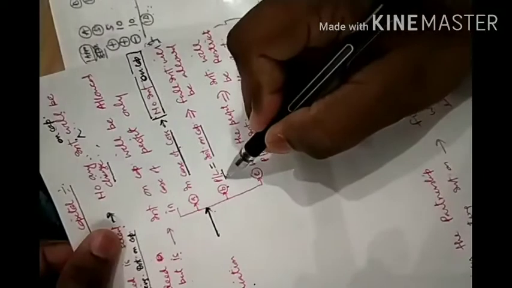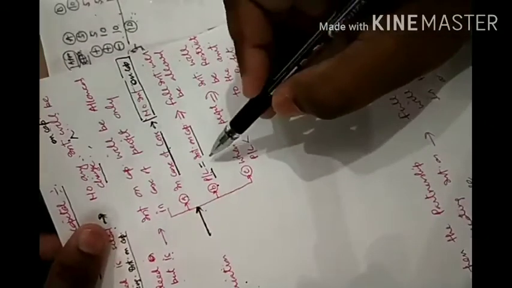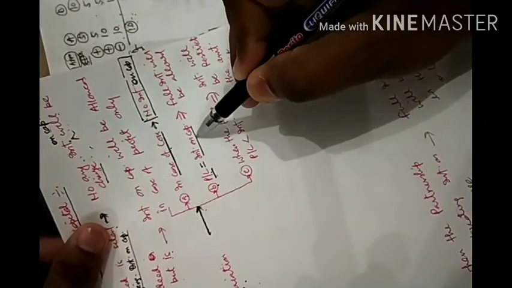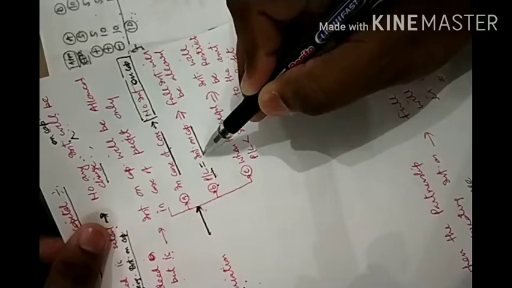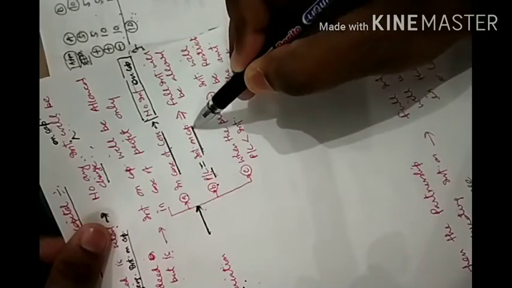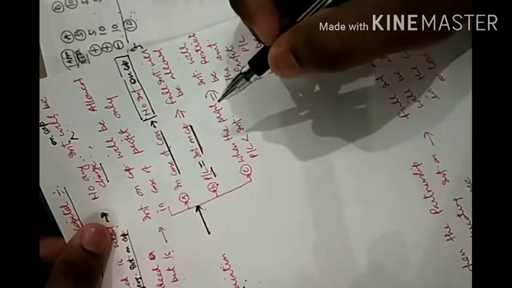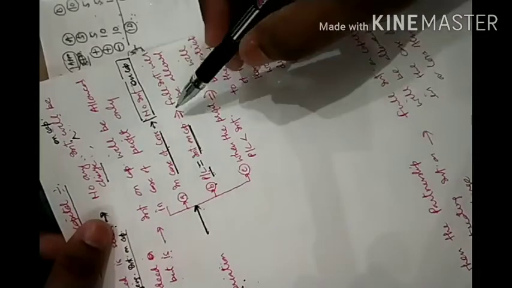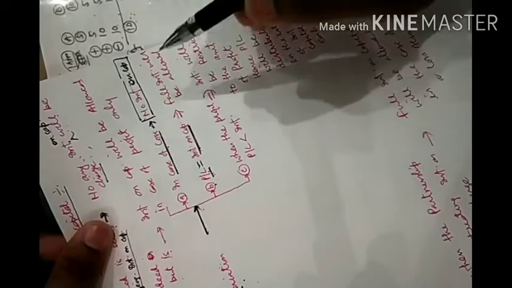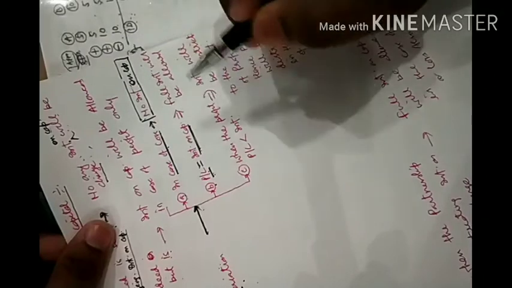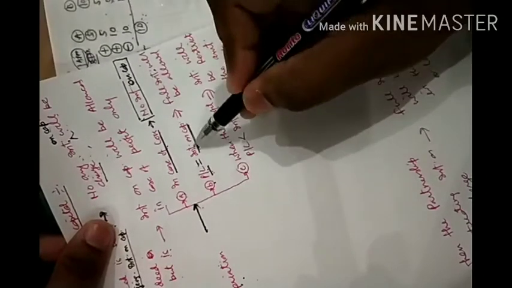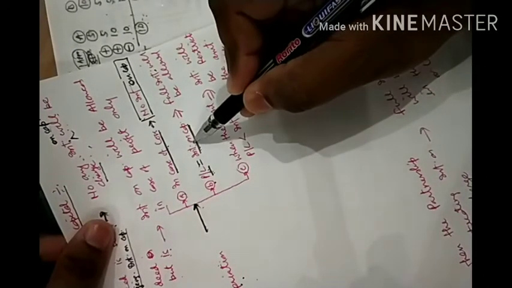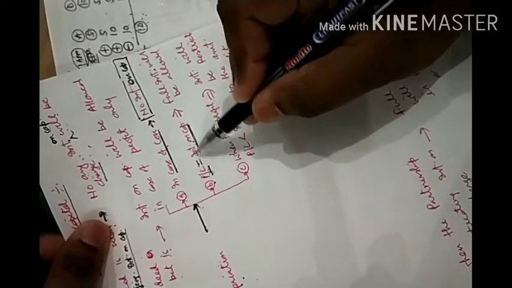Whatever profit the firm is getting, that P/L, is equal to interest on capital. In this condition, full interest will be allowed when both are equal. When the profit and the amount of interest on capital are equal, then there will be no problem.